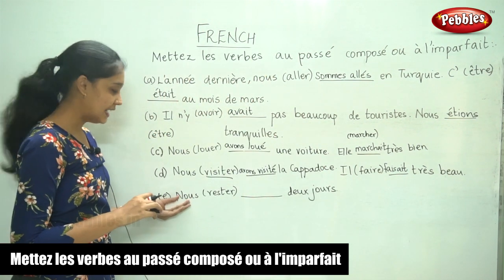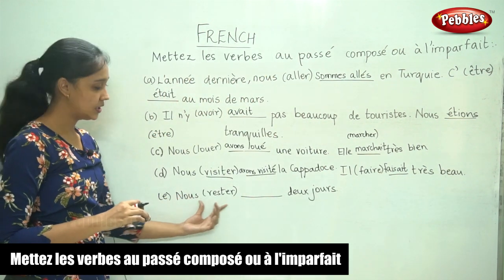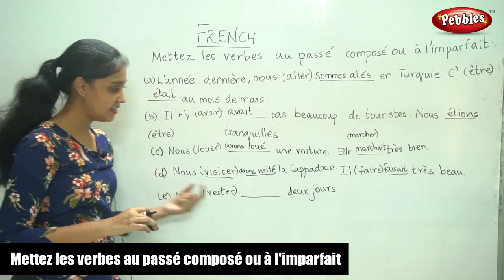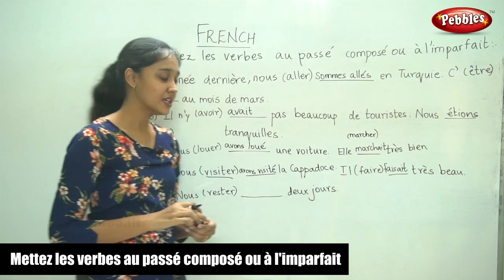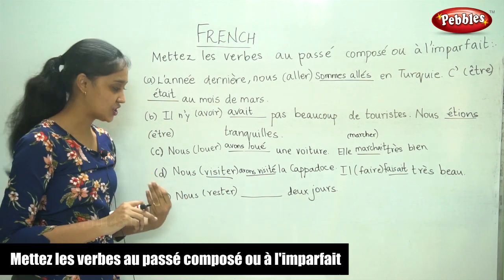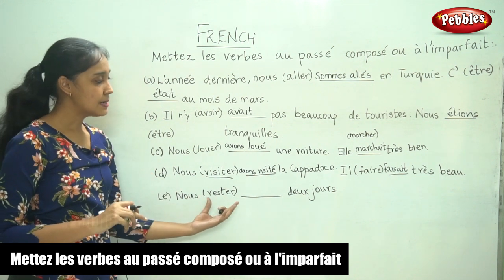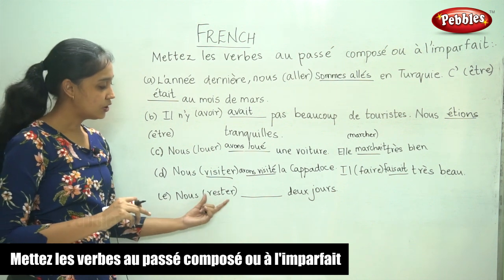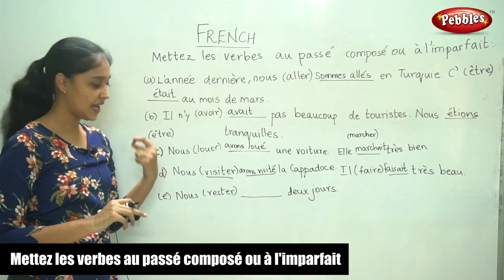And finally, the last sentence, nous, the verb is rester toujours. So now again, rester is an action. So we have to write it in passé composé. Now the verb rester takes être.